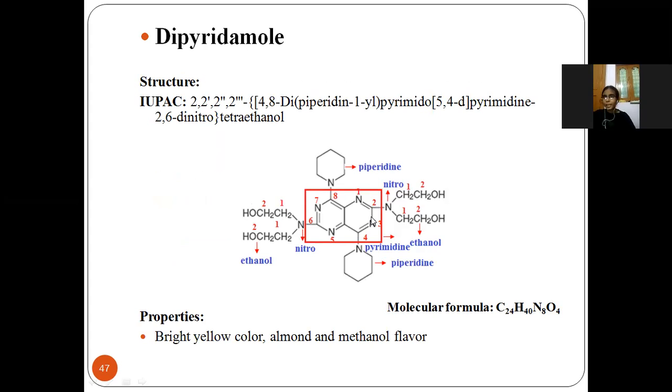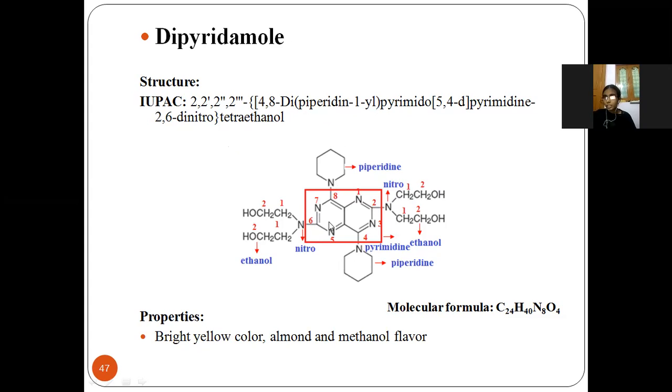This is the structure, and the IUPAC name is 2,2',2'',2'''-(4,8-dipiperidinopyrimido[5,4-d]pyrimidine-2,6-diyl)dinitrilo tetraethanol. In the second position, 4 ethanol groups are there. In the fourth and eighth positions, the piperidine structure is present, and this is the structure of the pyrimidine.